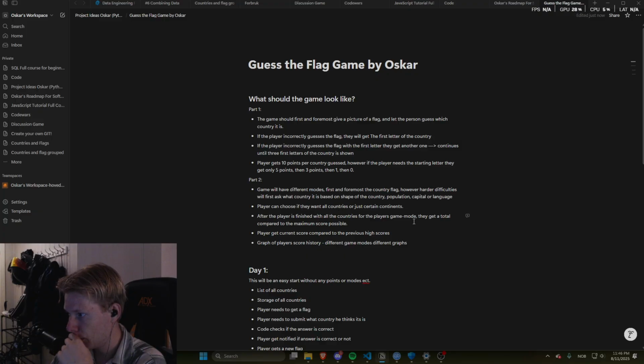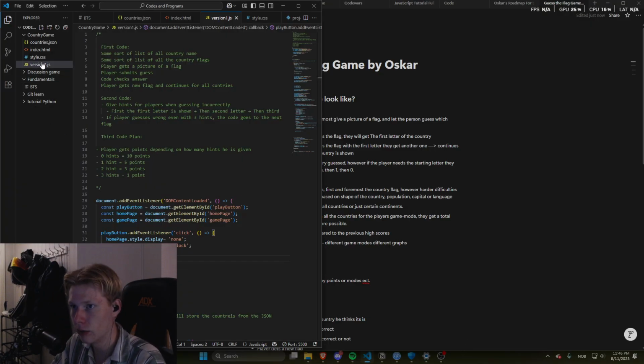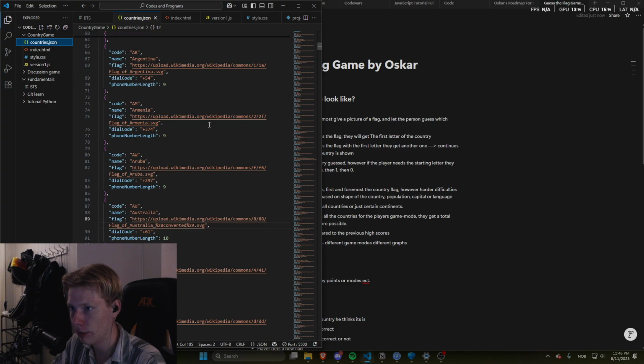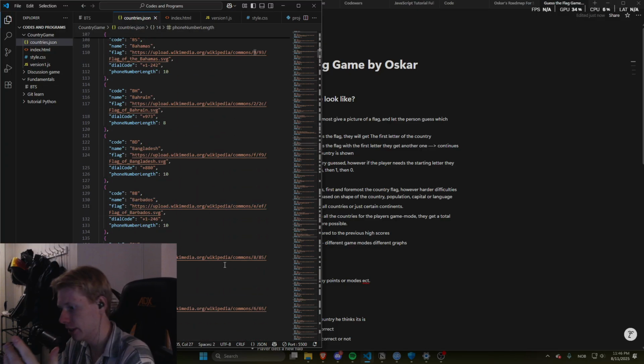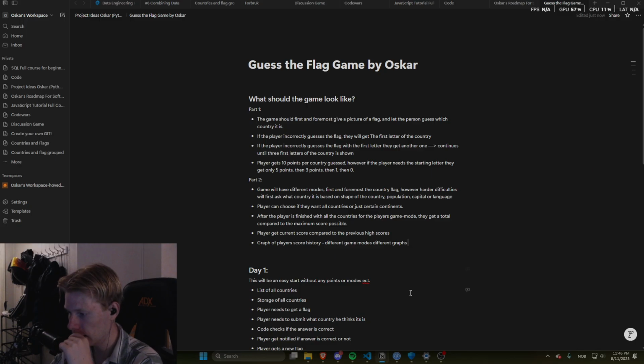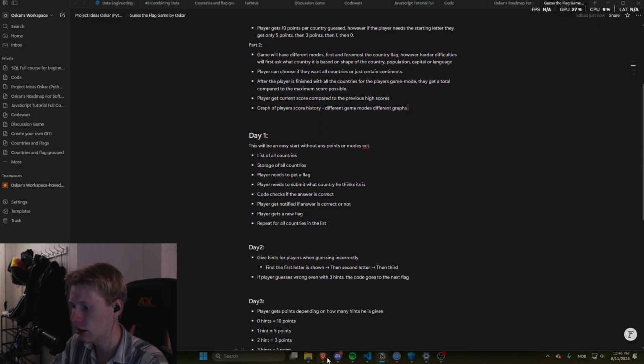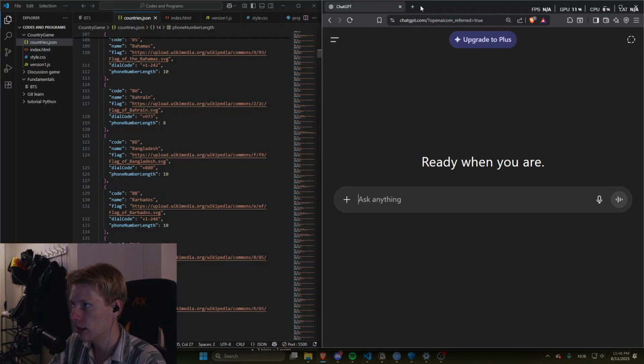Country, capital, or language. So let's look at what we actually have in the data already before we need to actually import different stuff. We have the name, we have the picture of the flag, but we don't actually have any other data. So I think the best way of doing this is importing some more data as a different JSON file. So I need to search that up.